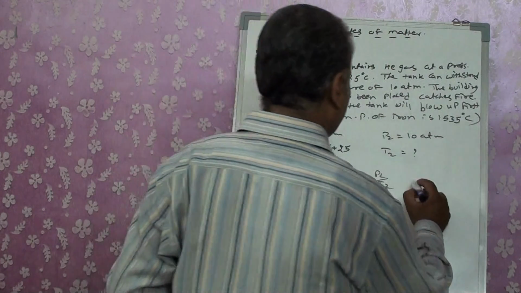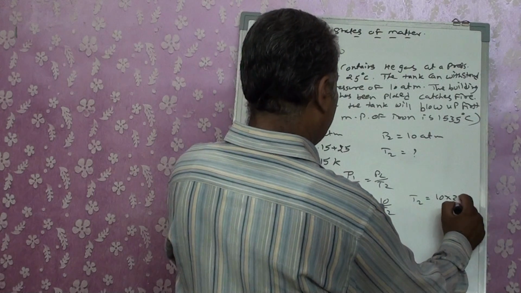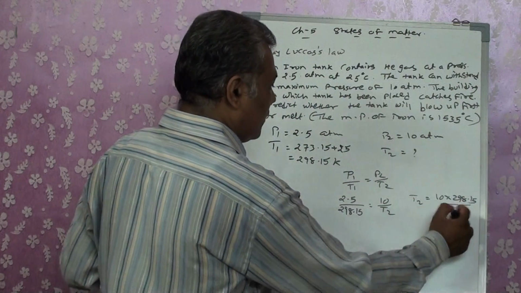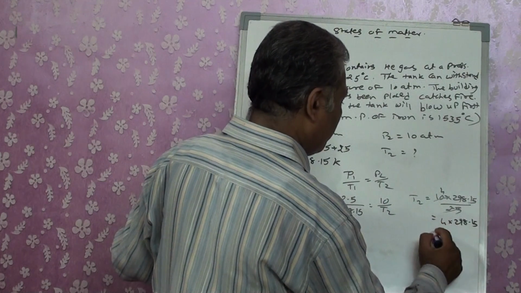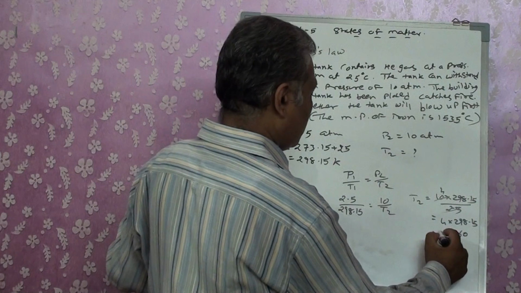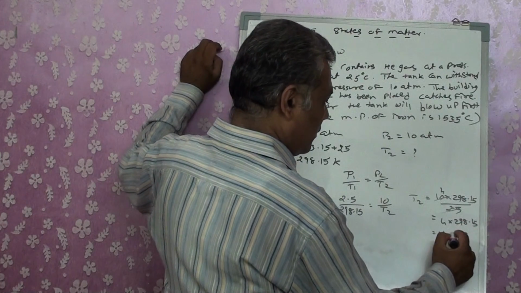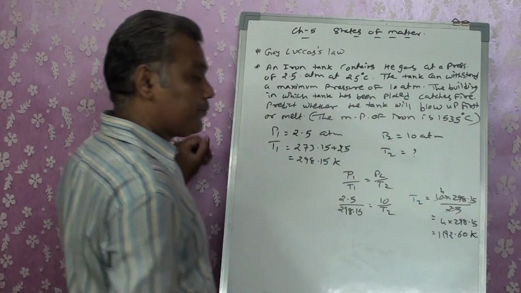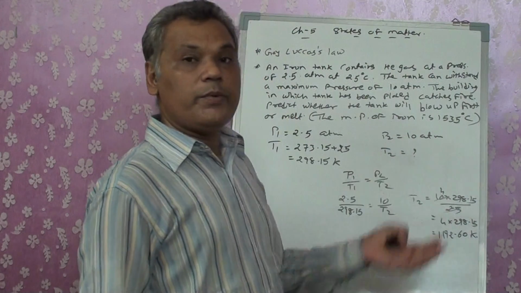So now let's substitute it. T2 is equal to 10 into 298.15 by 2.5. So we will be getting 4 into 298.15, right? We will be getting this much Kelvin. If the temperature becomes up to this, after that it will blast, right?